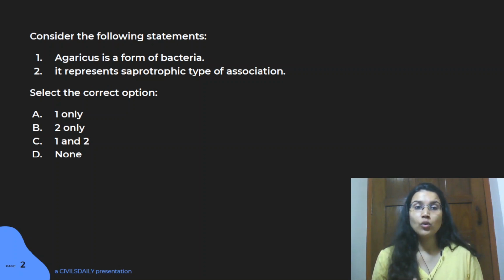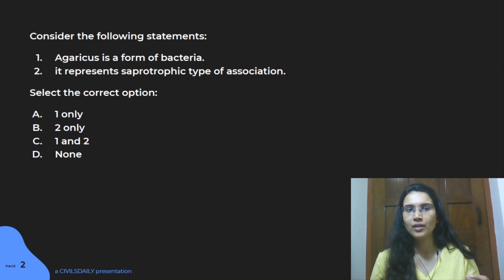so that is why this statement is wrong. So when you know mushrooms, I think the first form of nutrition that you associate it with is saprophytic, right? So saprophytic nutrition is, as you know, based upon decayed organic matter, and that is where all your mushrooms grow, right? So by that logic, statement 2 is right. In fact, because it's a form of fungi, it follows a saprophytic type of nutrition system, and that is why statement 2 is right here. So the answer for this question is B.